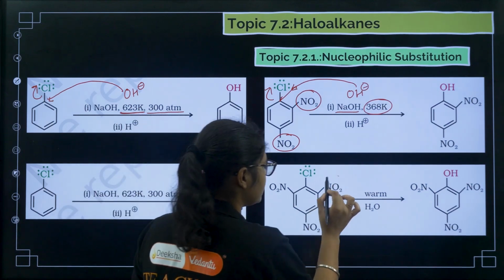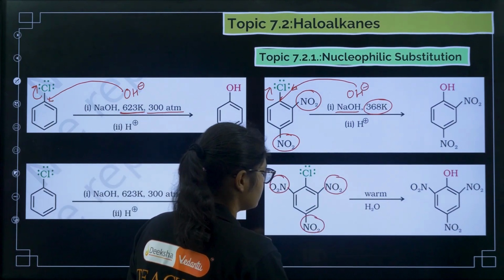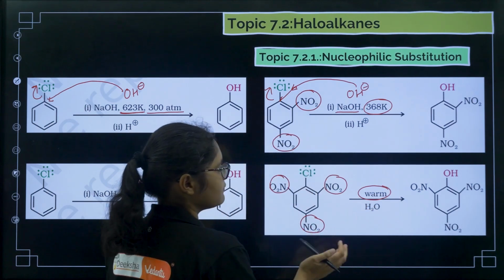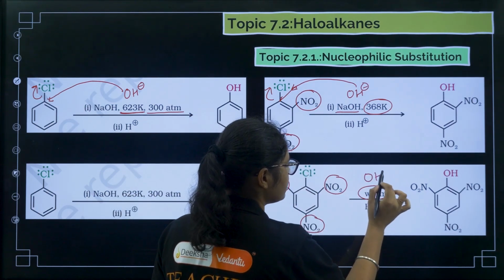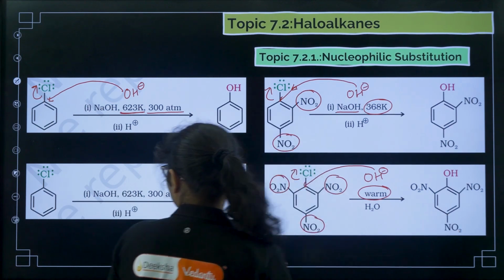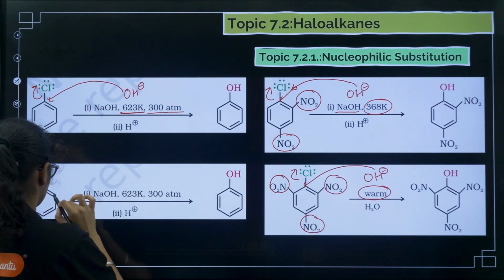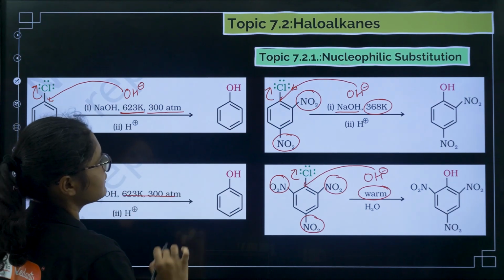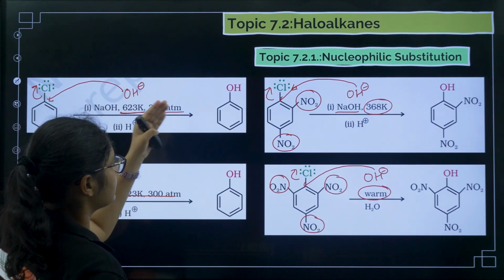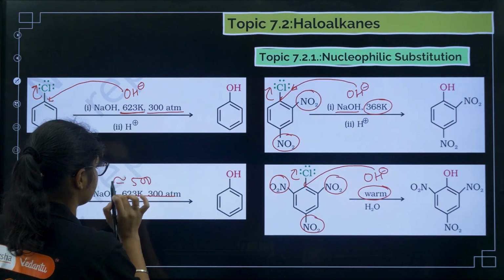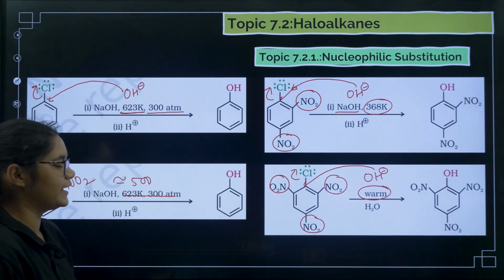Now if you take 3 NO2, and just by warming this reaction can happen. OH minus can attack here and this chlorine will go. Now here also, this is wrong, I have put it. So if you have one NO2, then at a lower temperature than, for example, this is 600, this is 300, somewhere around 500 approximately, at this Kelvin this reaction can take place.